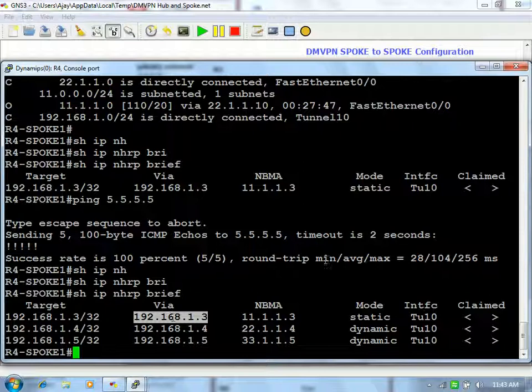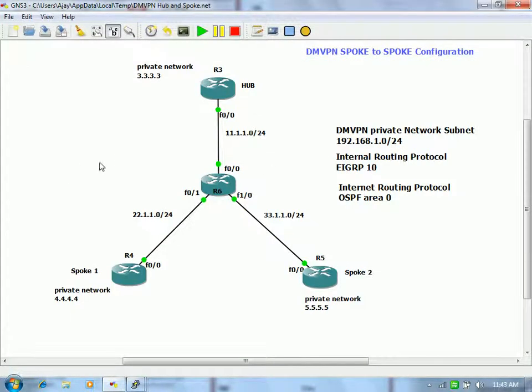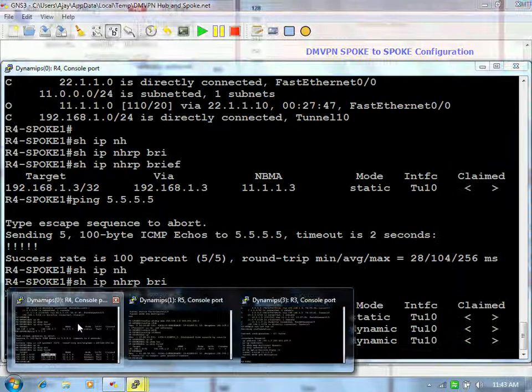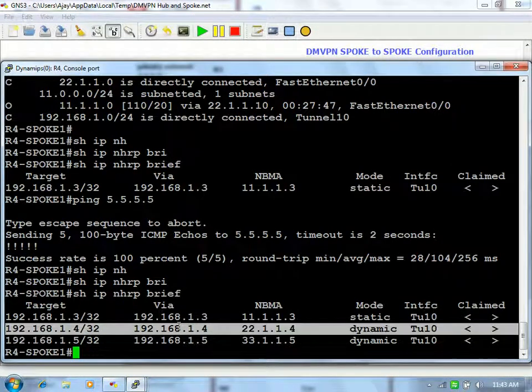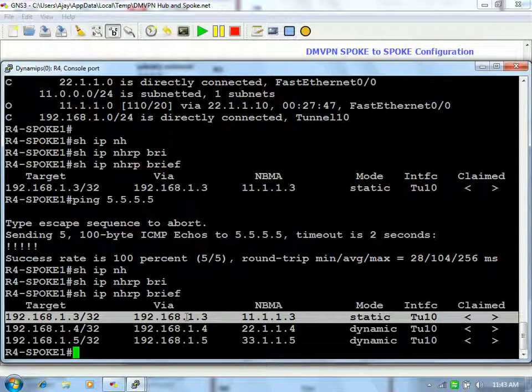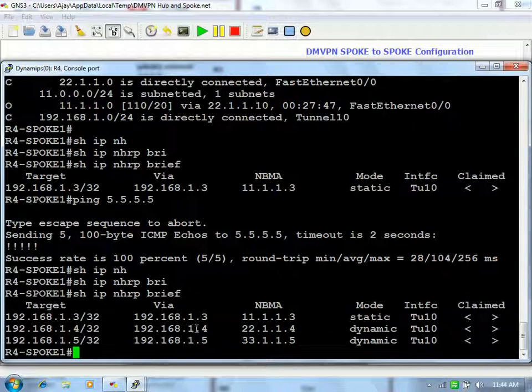Got it? So now if you have, let's say, another spoke added into this topology, you will not get this mapping two times. You will just get one time only, and that too additional one. Okay. So we were talking about the rogue IP addresses. This one actually we had to take into consideration.